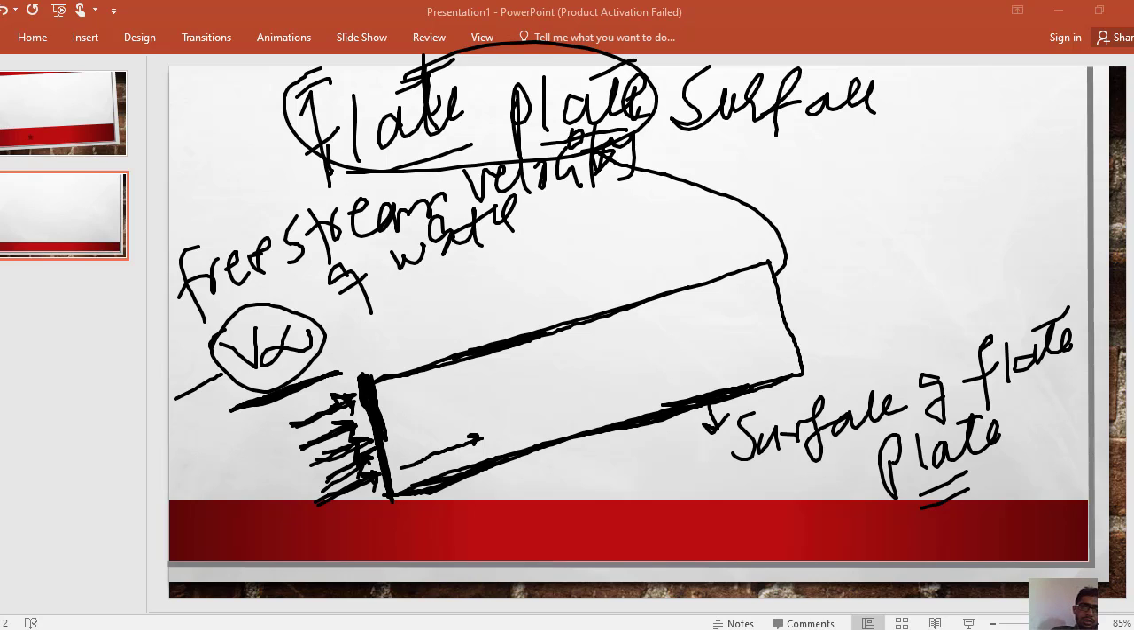As the water molecule comes to the surface, it will stop. The first molecule will stop. It will form a stationary layer on the surface of the plate due to the no slip condition. Similarly, the second layer of water molecules will move slightly in the forward direction.